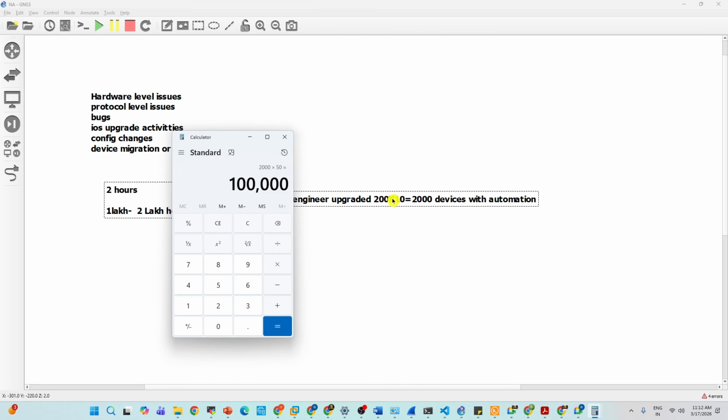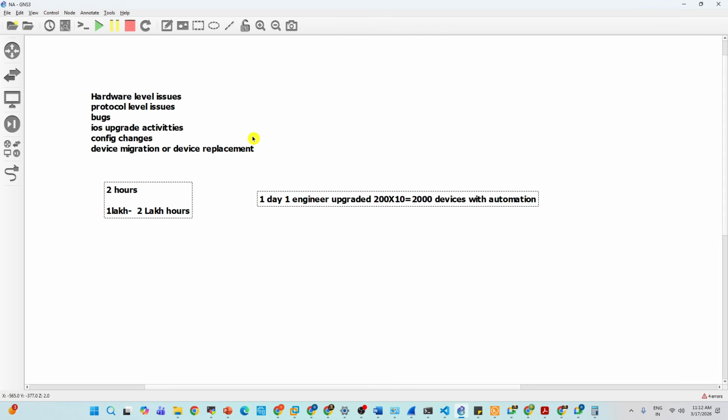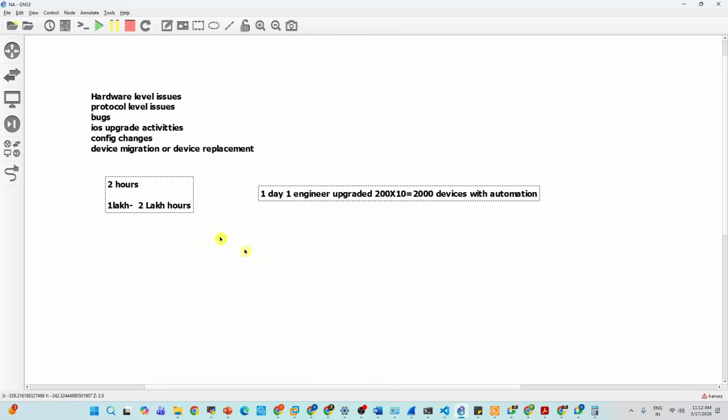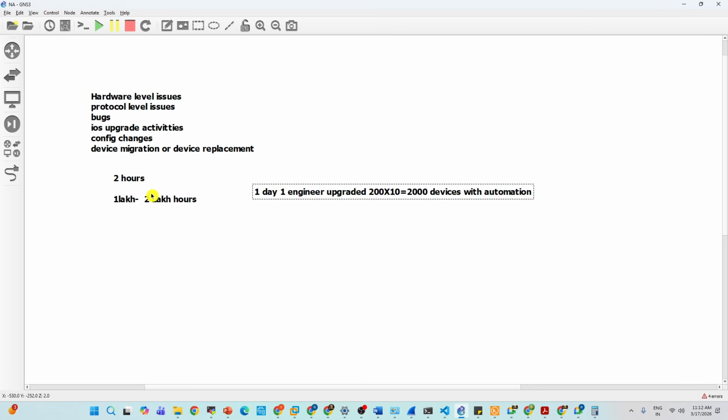You understand, right? If you don't use automation, it will take 22 years. If you use automation, it will complete in 50 days. Earlier, network automation was done by software engineers who were learning networking concepts. But now network engineers are learning Python because the market is forcing people to learn automation. That's why they're paying very high packages. This is just a concept.